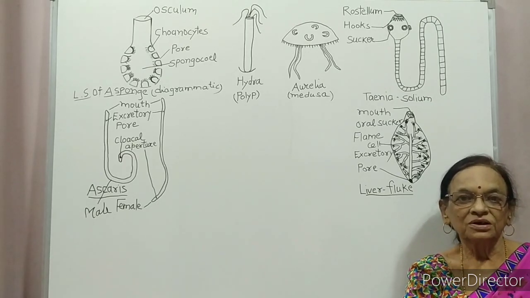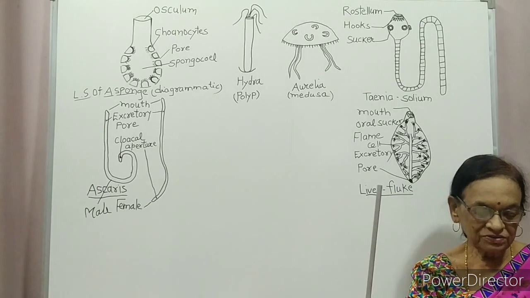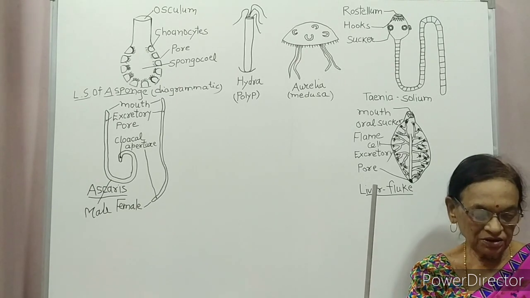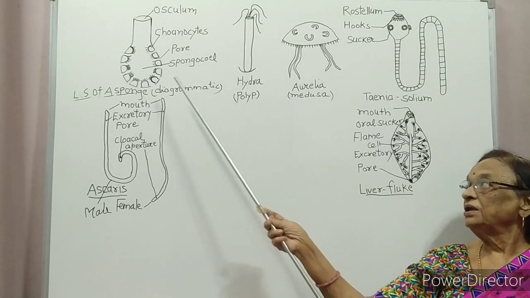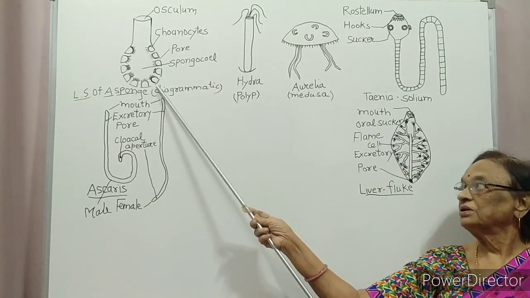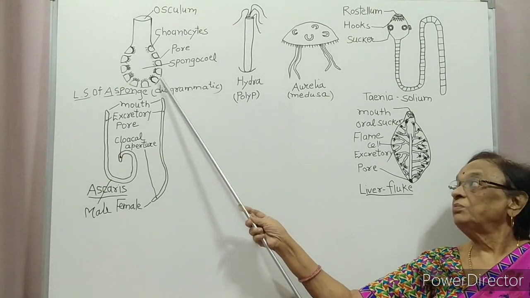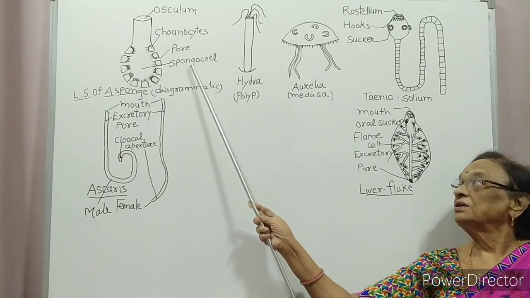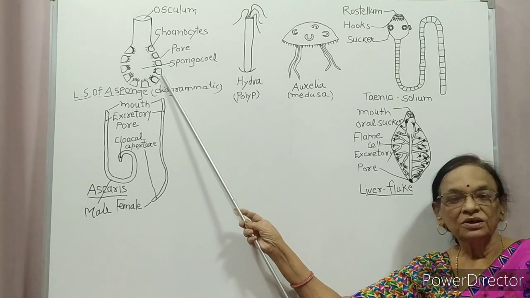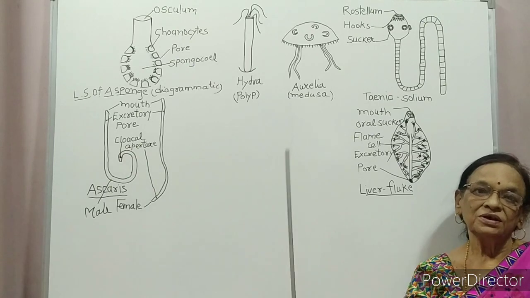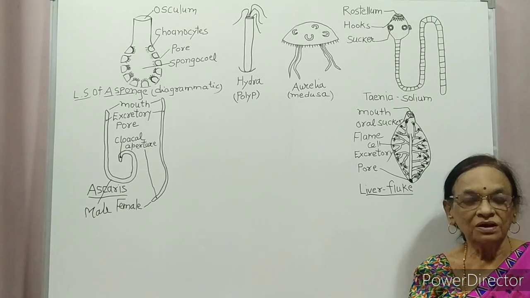Important feature is presence of water vascular system, the water transport or canal system. Water enters through minute pores. Can you see these minute pores? Water enters through these minute pores into the body cavity, which is called spongocoel. So water enters through small holes into the spongocoel, and from spongocoel through osculum it goes out.